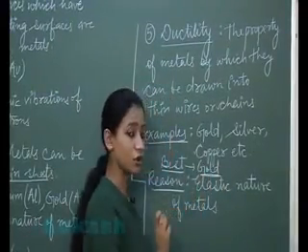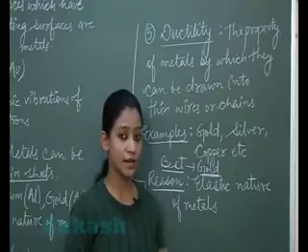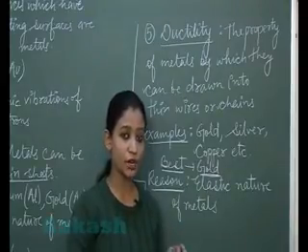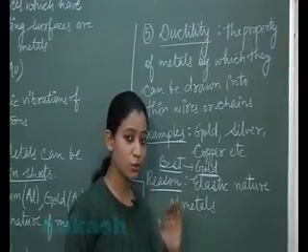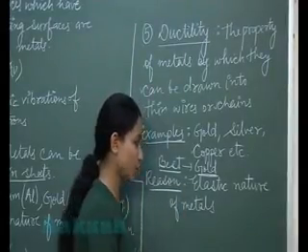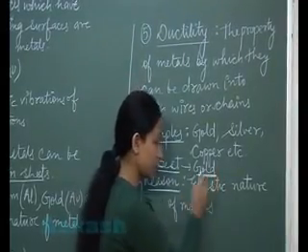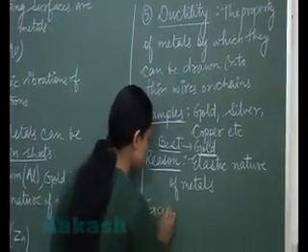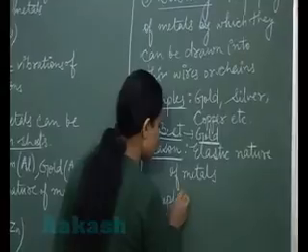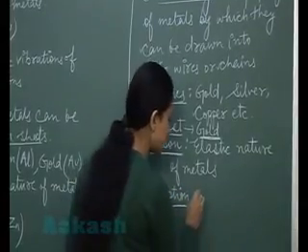Students, it would be astonishing for you that even 1 gram of gold can be drawn into a wire 2 kilometers long. So the most ductile metal is gold. I hope, students, it is clear. We have an exception also. Under the exception, the metal which is not ductile is zinc.